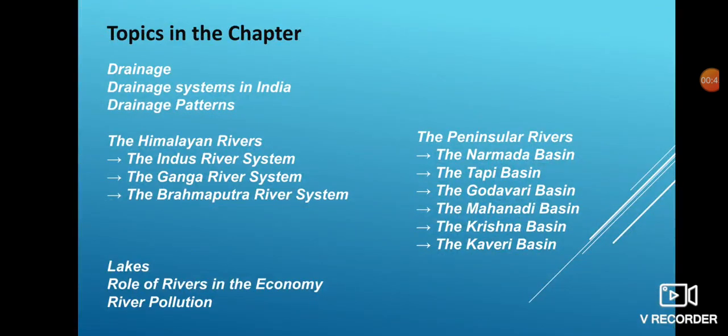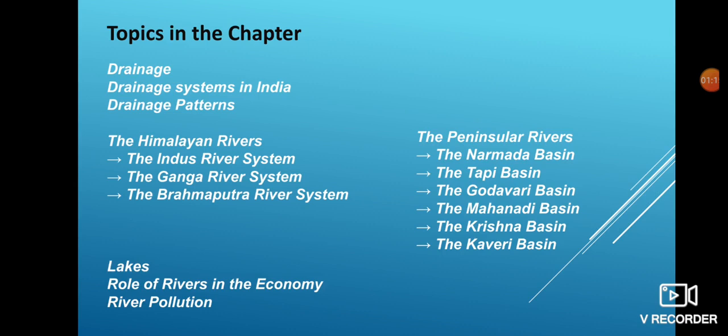The various topics which we will cover in this chapter are the definition of the drainage systems in India, various drainage patterns, and the two important drainage systems present in India: the Himalayan river system and the peninsular river system. The Himalayan river system comprises three large rivers systems: the Indus river system, the Ganga river system, and the Brahmaputra river system.